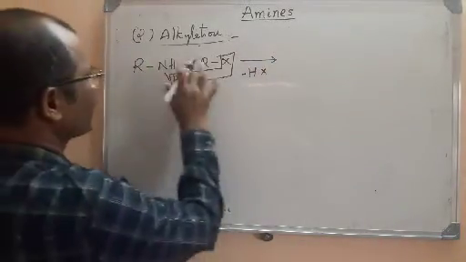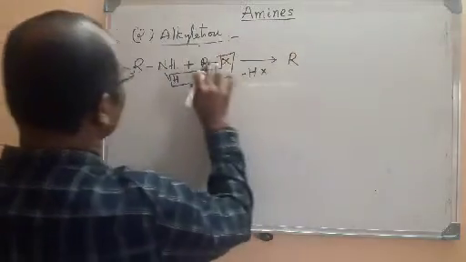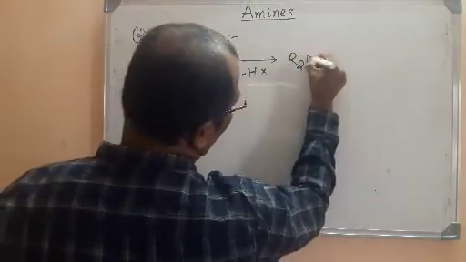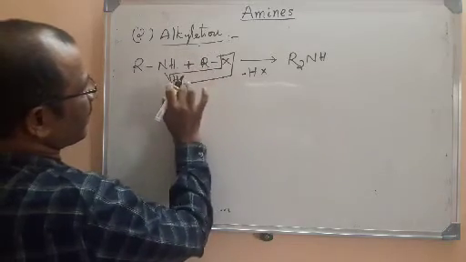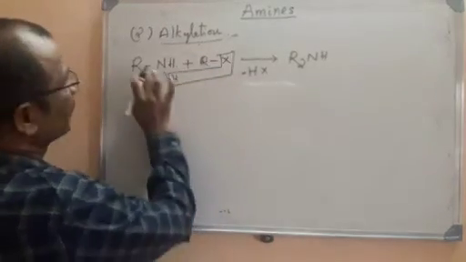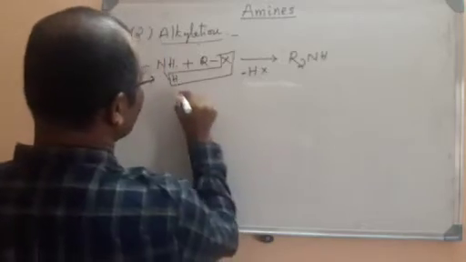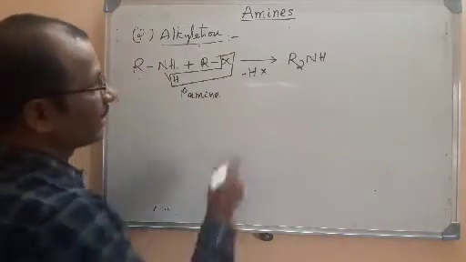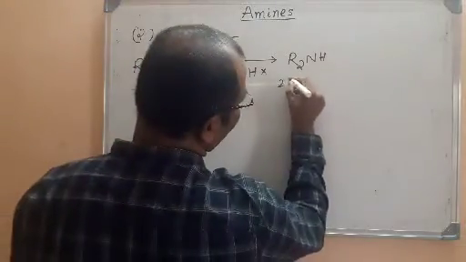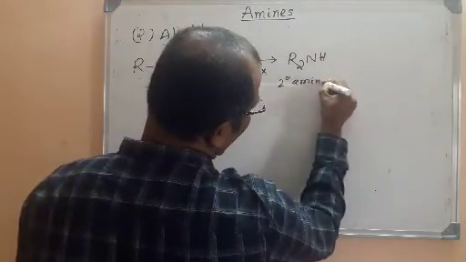What is left is R and R, that is R2NH. Here H is substituted by R, so it becomes R2NH. This is a primary amine, and on alkylation it gives a secondary amine.